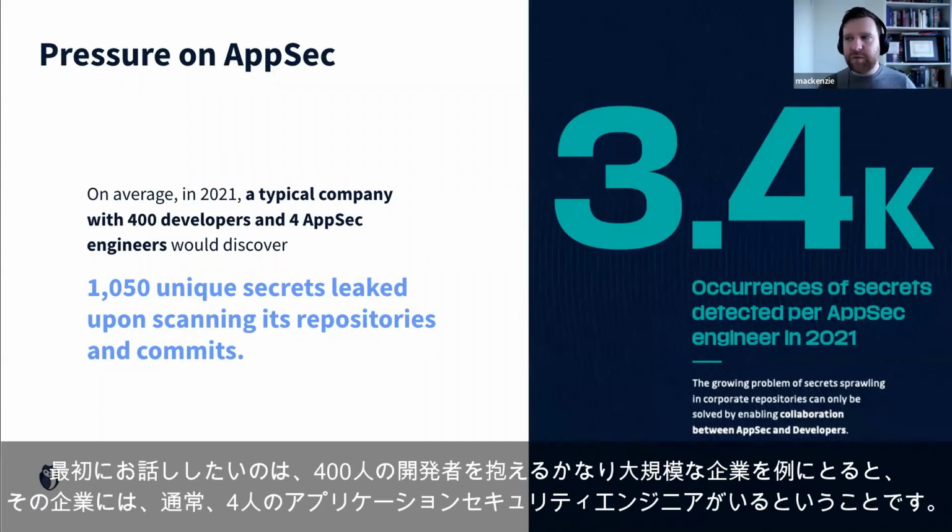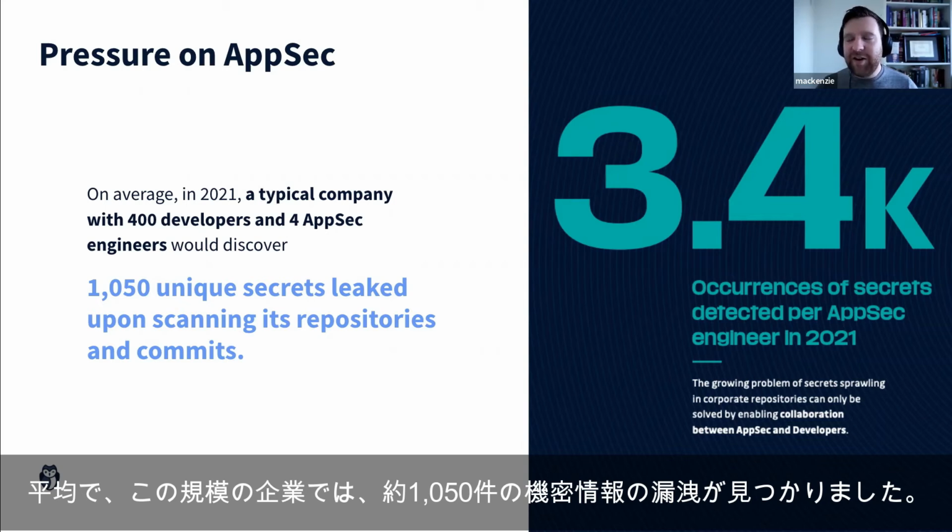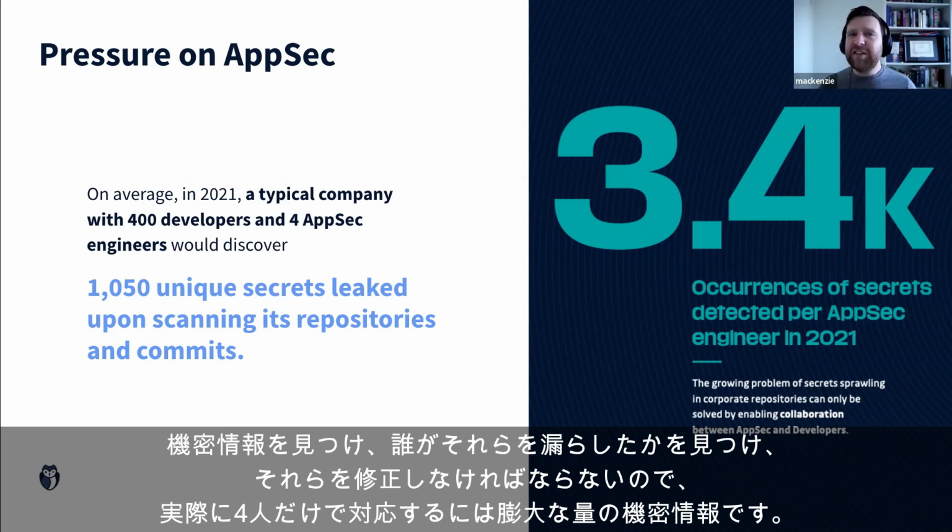The first one that I want to talk about is that when we take a typically fairly large company with 400 developers, what we would find is that there would typically be 4 application security engineers in that company. And on average, we've found about 1,050 leaked secrets in a company this size. So that is a huge amount of secrets for just 4 people to have to go through, because they have to discover these secrets, find who leaked them, and remediate them.